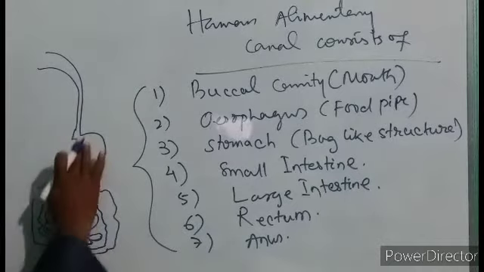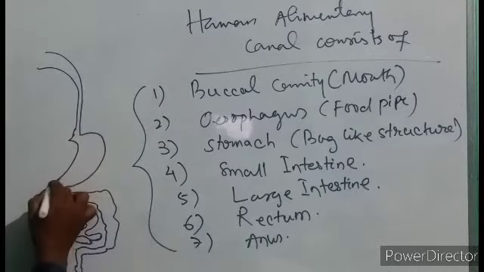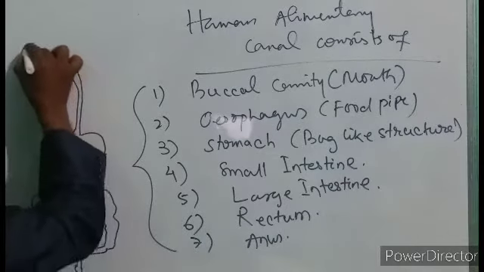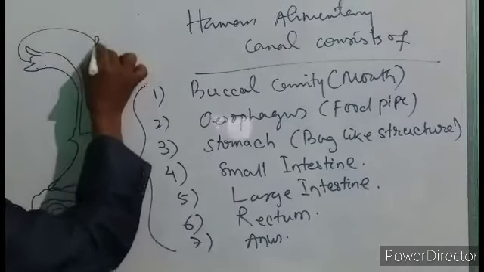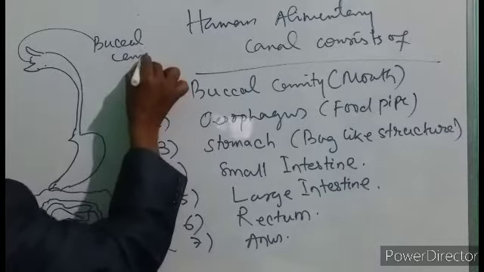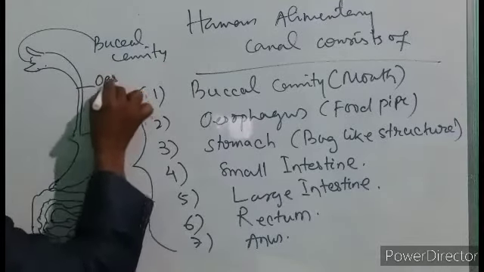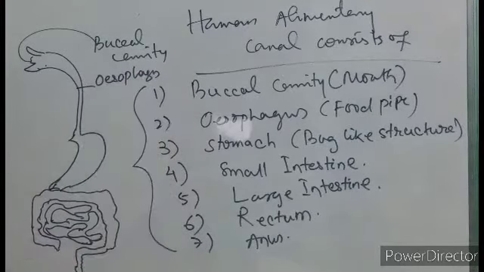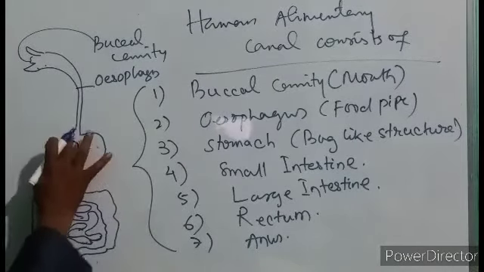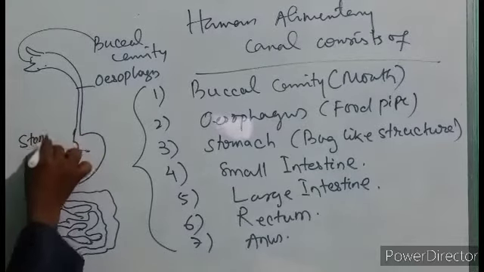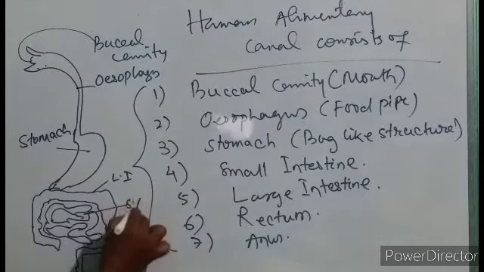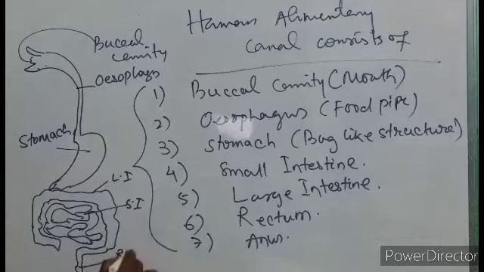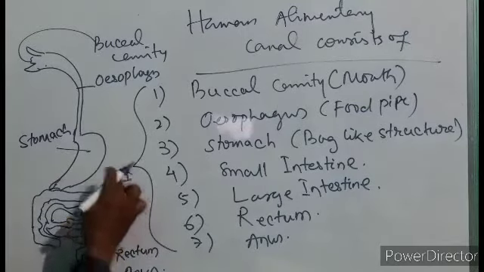See, this is the stomach, this is the buccal cavity, this is the esophagus, this is the stomach, large intestine, small intestine, rectum and anus. 1, 2, 3, 4, 5, 6, 7.